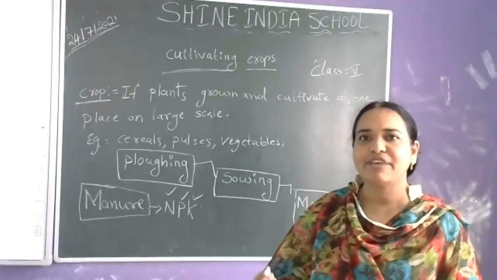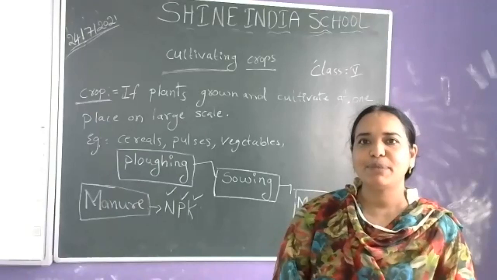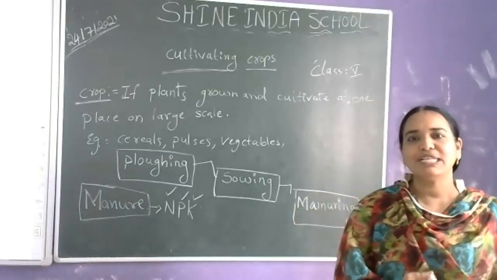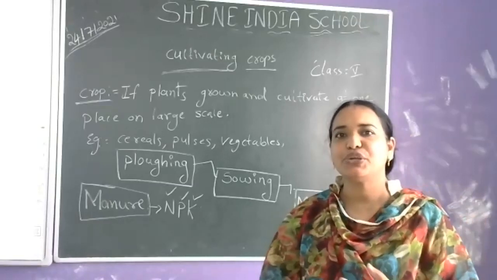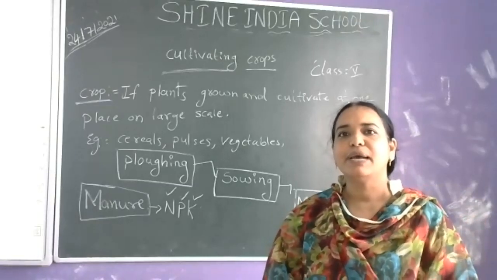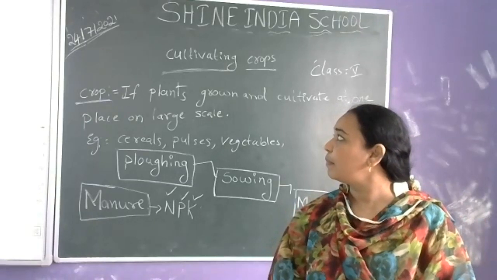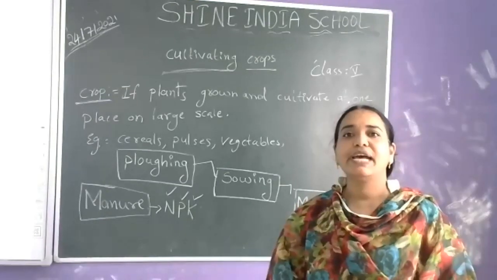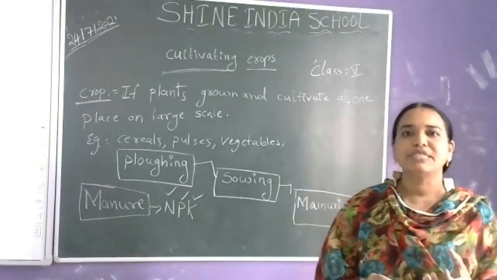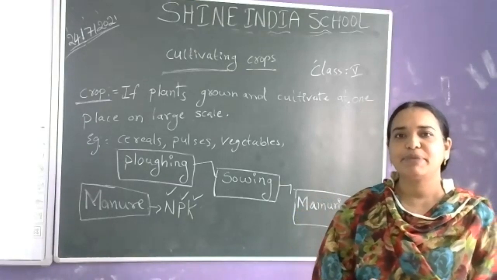Placing the dead plant bodies and animal excreta at one place, after some time it changes into a good nutrient. We will get the rich nutritive substance that is nothing but manure.